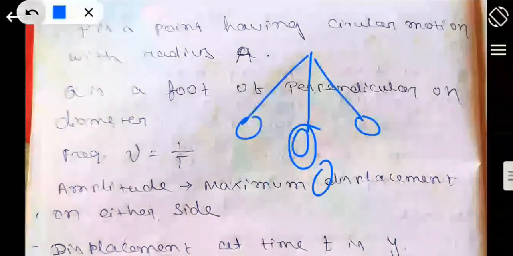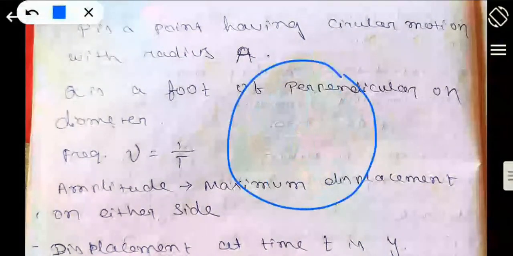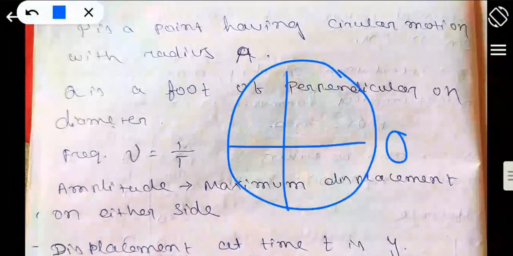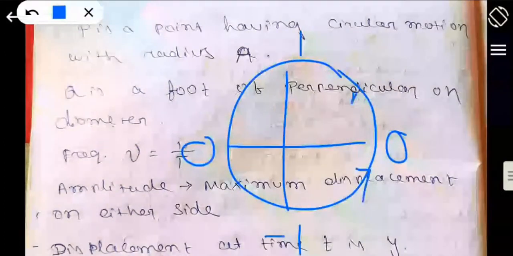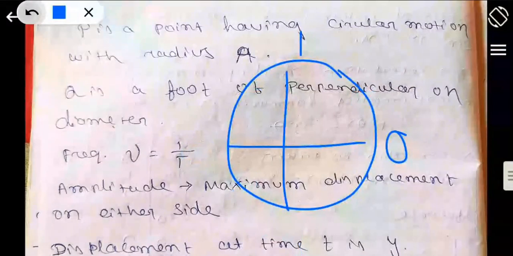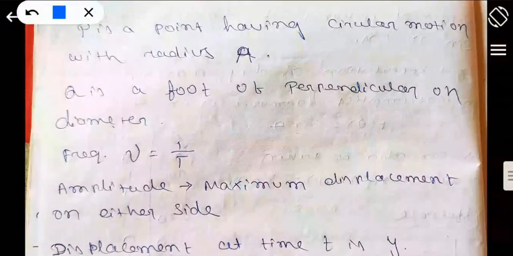So here also in the circular motion, if I draw the diagram, this is 0, 1, then again 0, -1, then again 0. It is continuing.